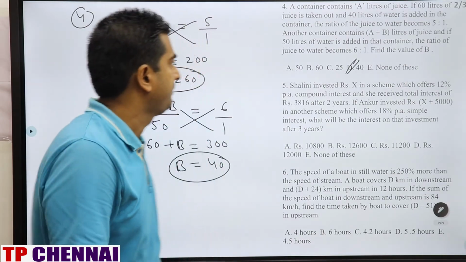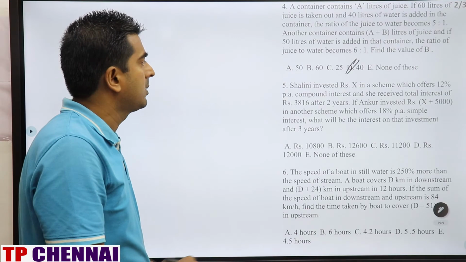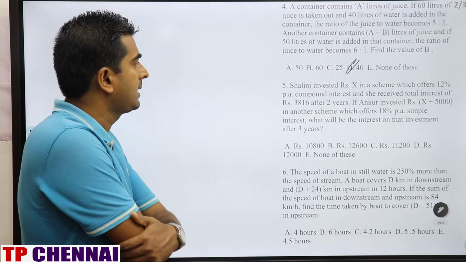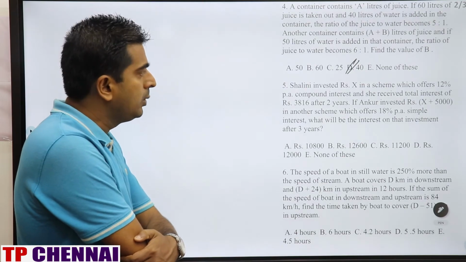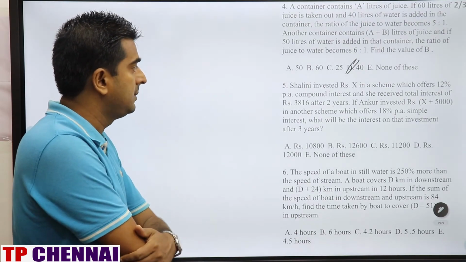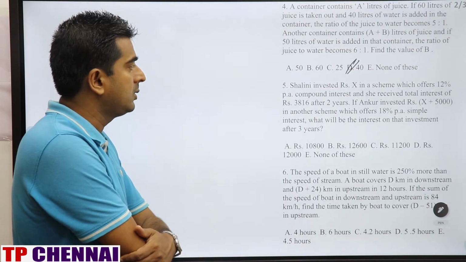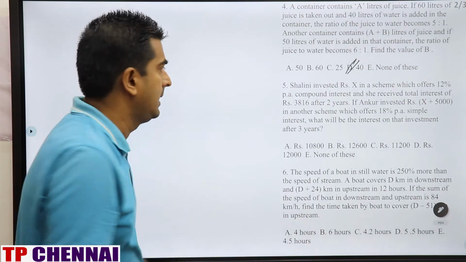Clear? Next question. Shalini invested rupees X in a scheme which offers 12% per annum compound interest and she received total interest of rupees 3,816 after 2 years. If Ankur invested rupees X plus 5,000 in another scheme which offers 18% per annum simple interest, what will be the interest on that investment after 3 years? It's a mix of CI and SI.